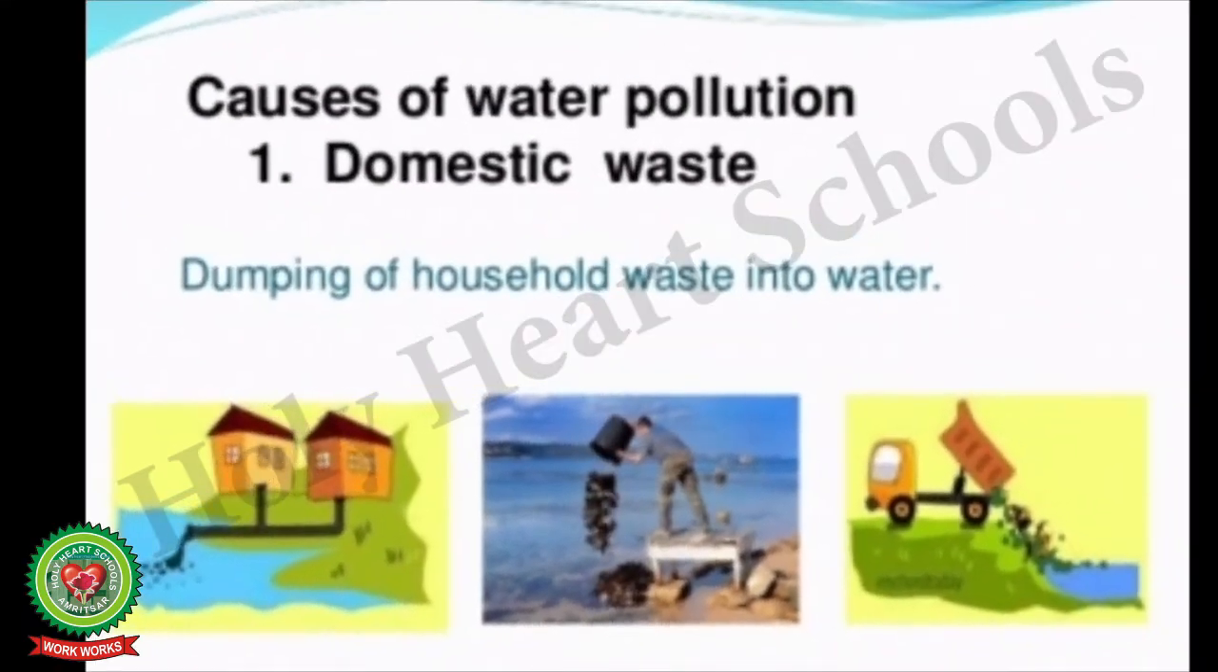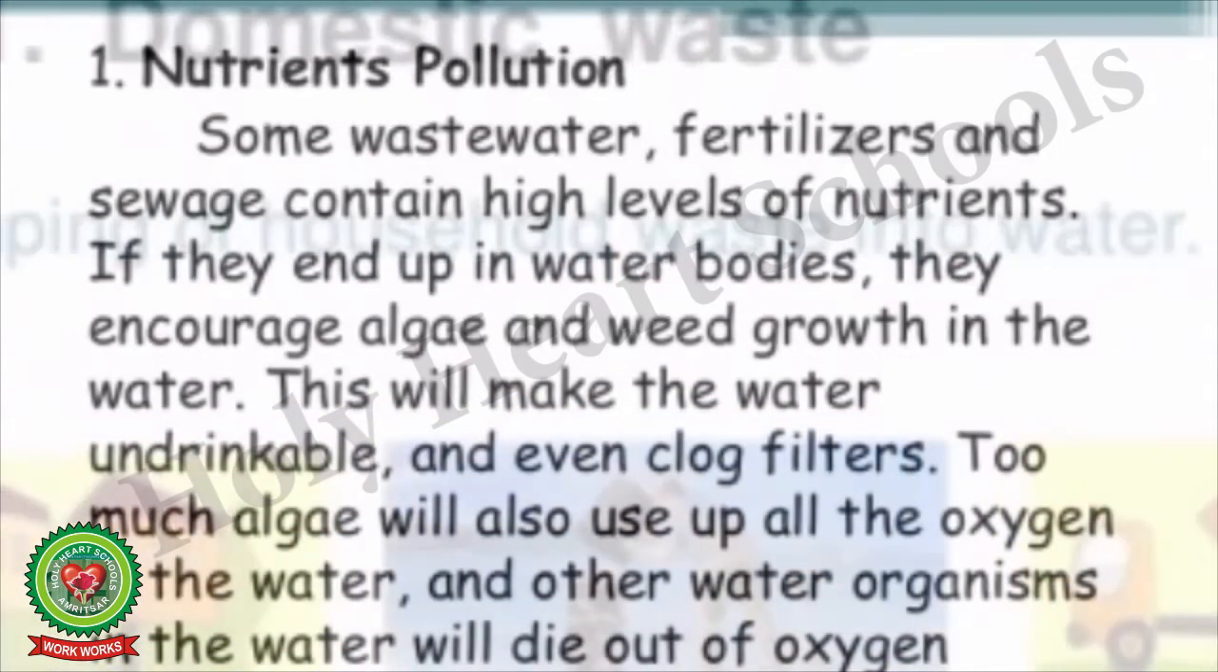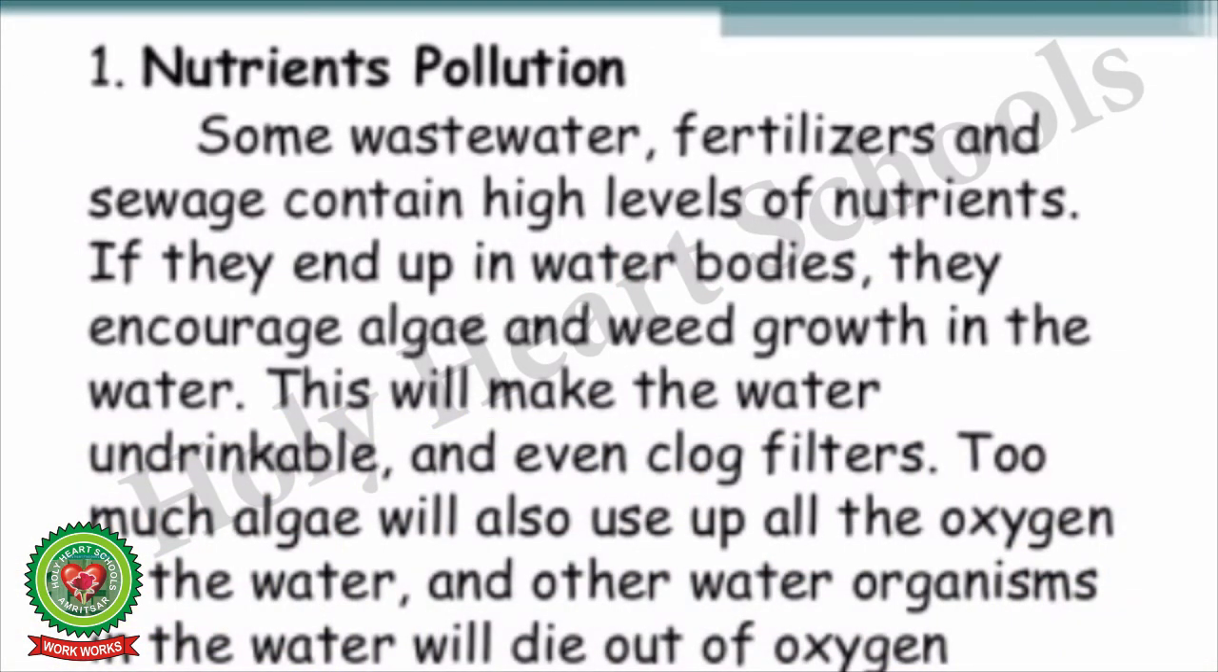Now children, let us study the causes of water pollution. The first and the foremost cause of water pollution is the domestic waste, that is the dumping of household waste. The first category here is nutrients pollution. Some wastewater, fertilizers and sewage contain high levels of nutrients. If they end up in water bodies, they encourage algae and weed growth, that is unwanted plants and grasses in the water. This will make the water undrinkable and even clog filters.